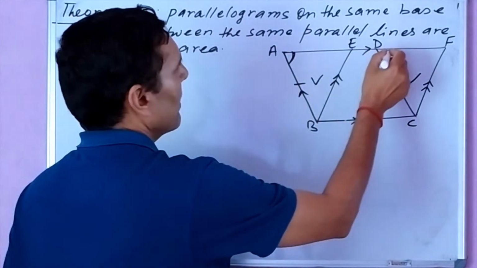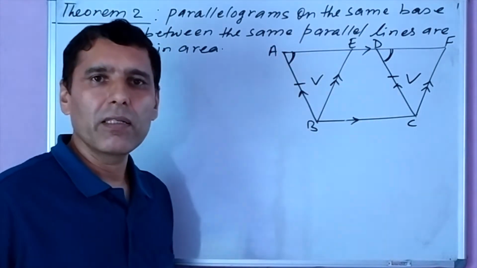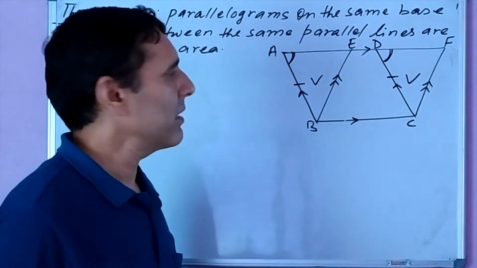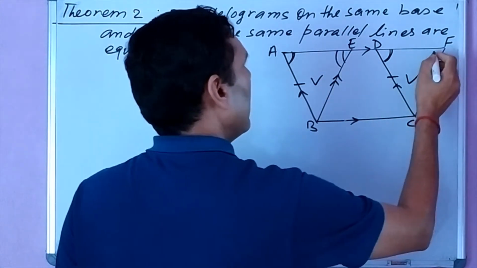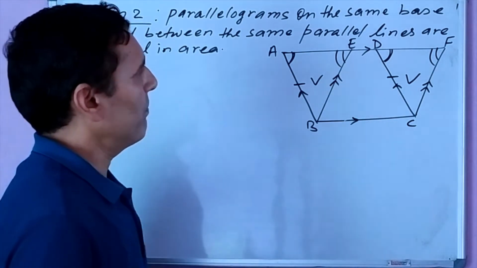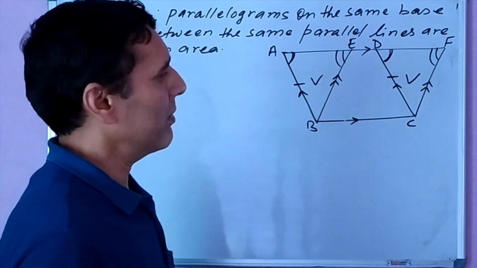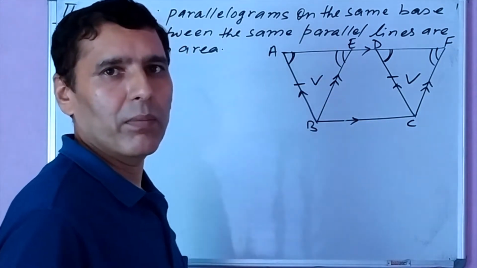These are corresponding angles, and when two parallel lines are intersected by a transversal, corresponding angles are always equal. Similarly, angle AEB and angle DFC are also equal because BE and CF are parallel, as EBCF is also a parallelogram.